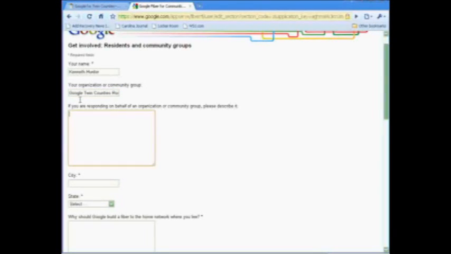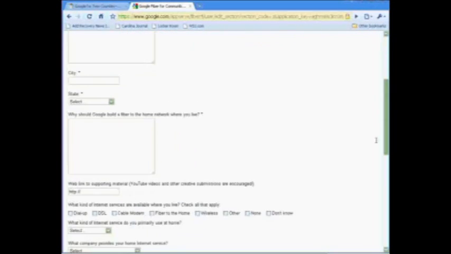So I'm going to quickly say what YPN is. YPN, in case you don't know, is Rocky Mount's civic gateway for relationships, information, and opportunity. It doesn't have to be terribly long, just needs to be a brief description. Then you type in the name of your city. Again, that's Rocky Mount. If you're from Nashville, Tarboro, Sharpsburg, wherever, you can also fill that in. You've got your state. That needs to be North Carolina.